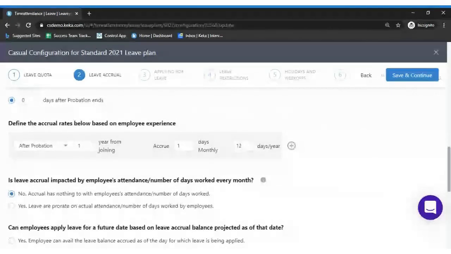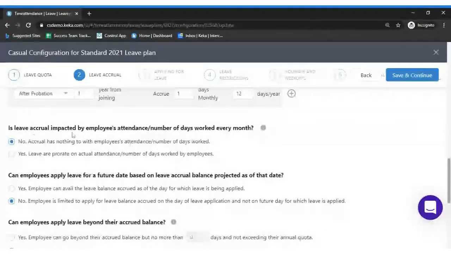Okay. So moving on to the next option, which is leave accrual impacted by employees attendance or number of days working in a month? So this is also a new feature we got in place, which is whether employees attendance or number of working days will matter when leave accrual is required. So the first option says that accrual has nothing to do with employees attendance or number of working days. Let's assume if an employee works for 15 days, whether you want to stop the leave accrual or not. In case working days doesn't matter for you, you can select it as no.